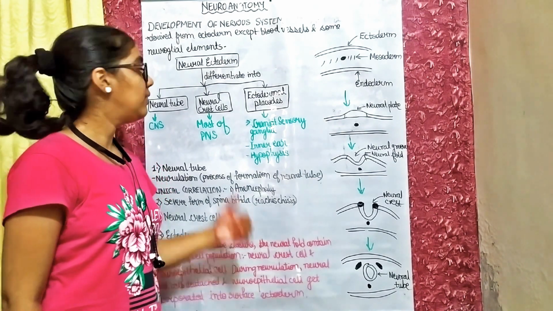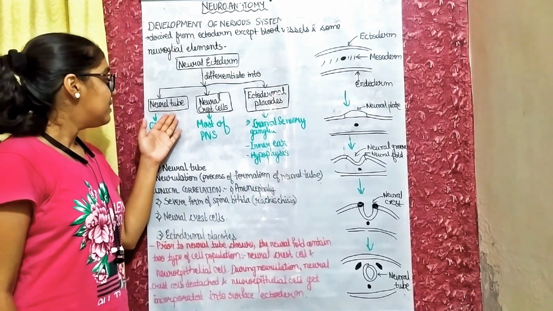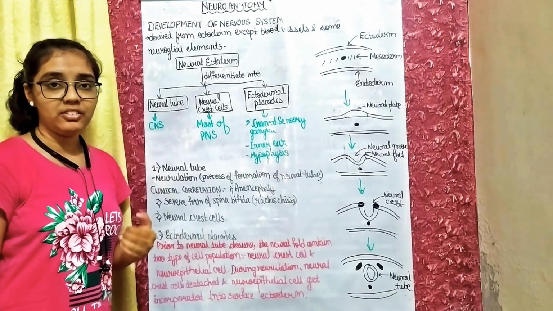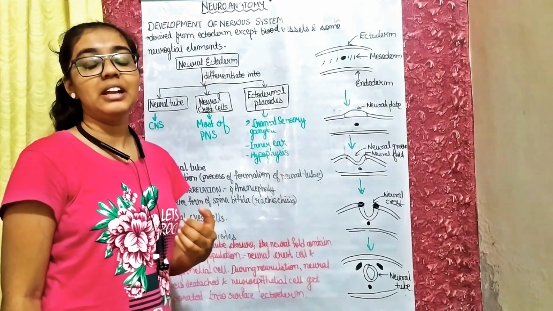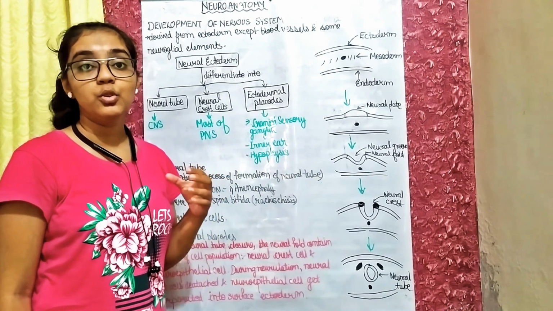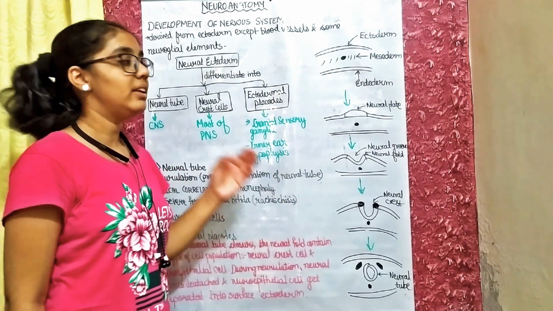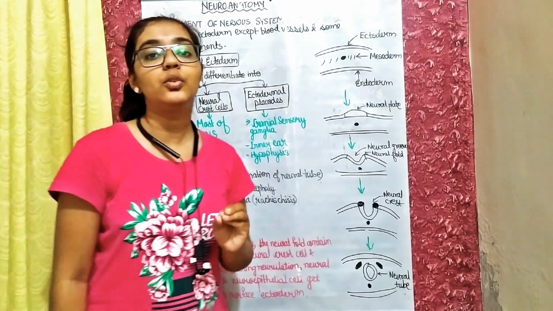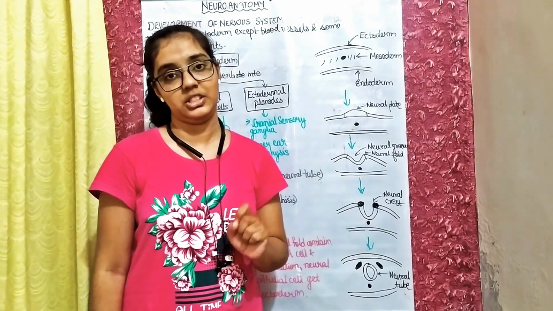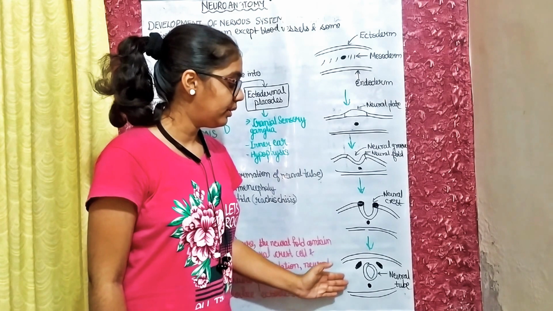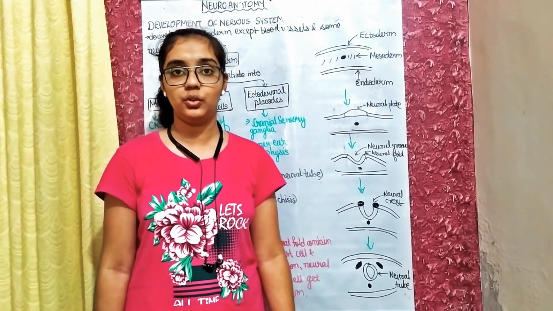First of all, we begin with the neural tube. From the neural tube, our central nervous system develops. The central nervous system consists of brain and spinal cord. So these are the most important structures in the body, and these develop from the neural tube. The process of formation of the neural tube is known as neurulation. Here is a diagram which shows the formation of the neural tube.